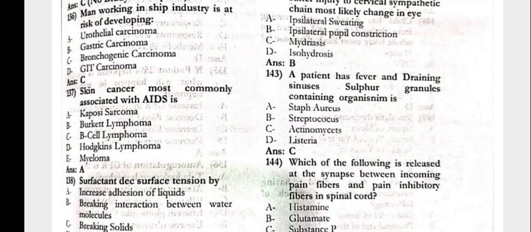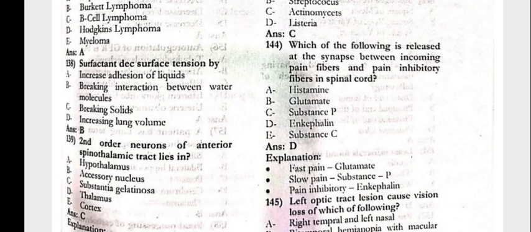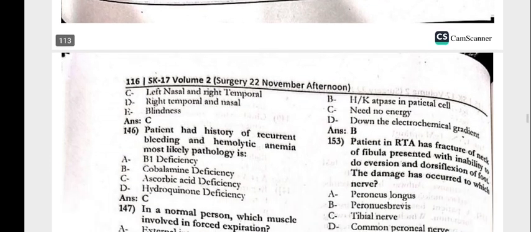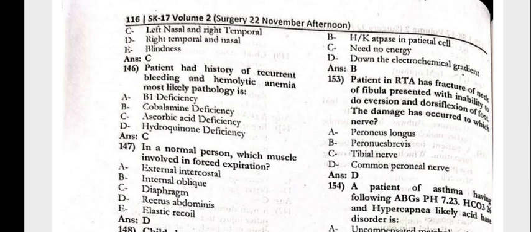The patient has fever and draining sinuses. Sulfur granules containing organism is the actinomyces. 144, which of the following is released at the synapse between the incoming pain fibers and the pain inhibitory fibers in the spinal cord, that is enkephalin. 145, the left optic tract lesion causes vision loss of which of the following, that is the left nasal and the right temporal.